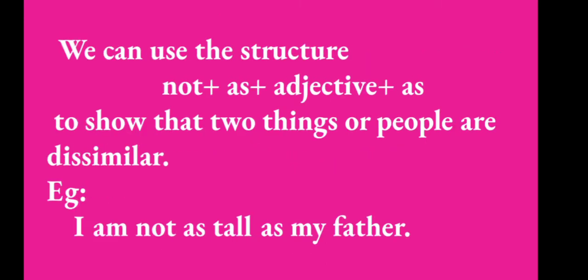Okay, let's look at the next sentence. We can use the structure not plus as plus adjective plus as to show that two things or people are dissimilar. That is, if two people or two things are not similar, we can use the structure not plus as plus adjective plus as. Look at the example. I have got an example for you. I am not as tall as my father.